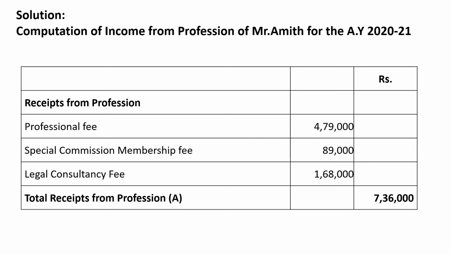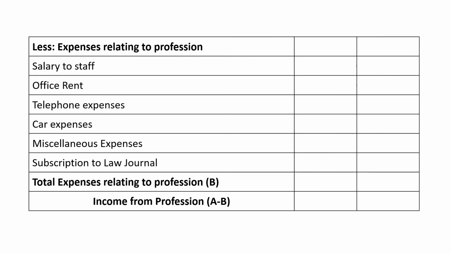Now we need to calculate total payments relating to profession or expenses relating to profession. So we need to list down all the expenses relating to profession which have been already identified. The first one, salary to staff 2,08,000, office rent 96,000, telephone expenses 35,000, car expenses 65,000, and miscellaneous expenses 26,000, subscription to law journal 18,500.